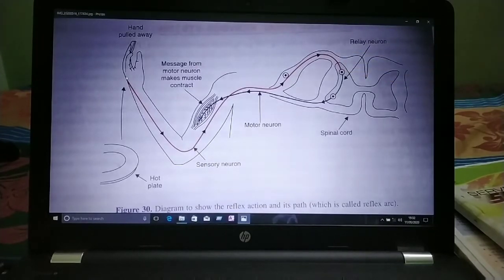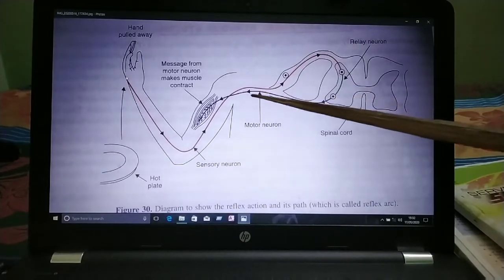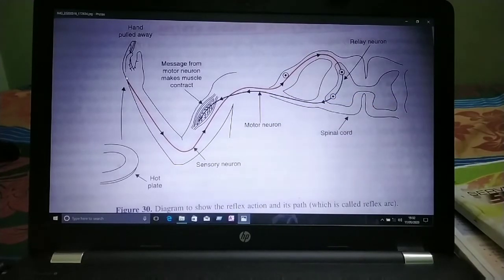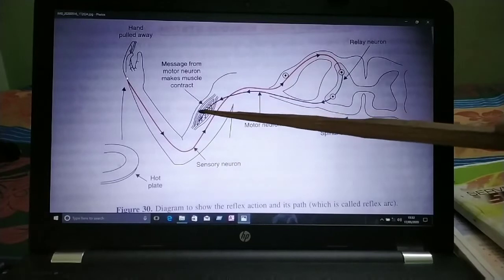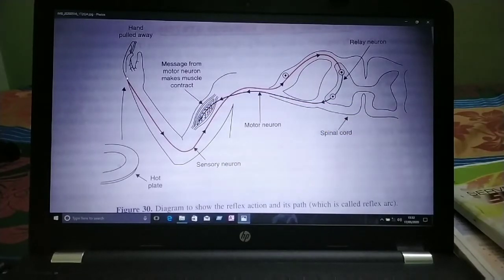The relay neuron in turn passes it to a motor neuron. The motor neuron passes the impulse to a muscle in our arm. This is the muscle of our hand.